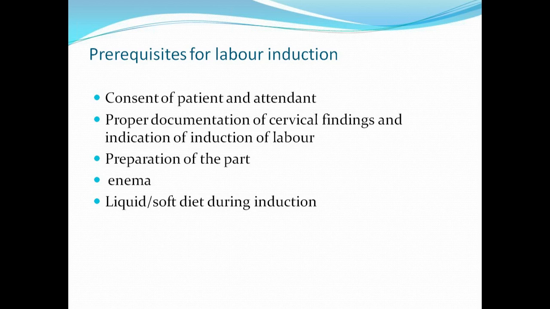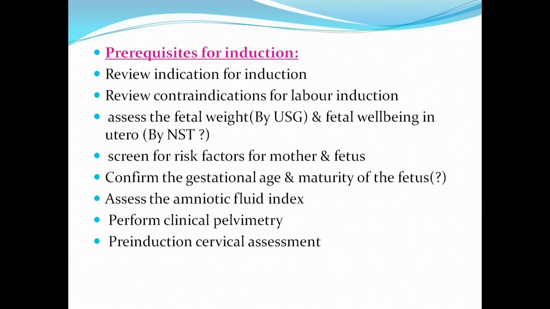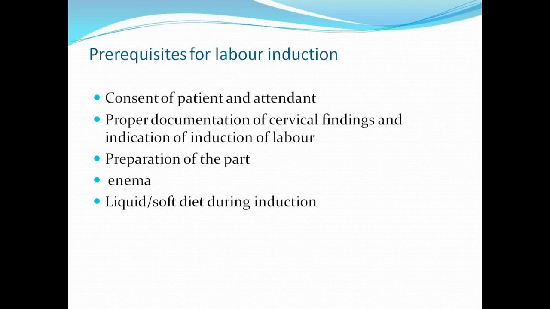Then take the consent. So after you have checked all this checklist, and now the obstetrician feels all these prerequisites are satisfied, then he or she wants to proceed for labor induction. So they will explain to the patient what you're going to do, what are the complications of that procedure, what are the outcomes of that, all that you will explain, the do's and don'ts of it, the side effects, everything, and then you'll take a written consent of the patient as well as the attendant. So written informed consent of the patient and the attendant you will take before actually starting the method of induction.